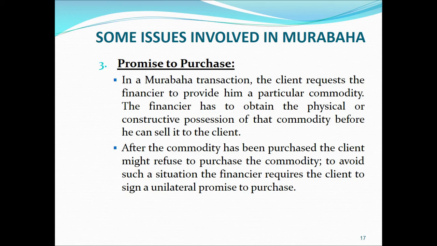So here it is mentioned as well that after the commodity has been purchased, the client might refuse to purchase the commodity. To avoid such a situation, the financier requires the clients to sign a unilateral promise to purchase. So we have discussed here the rationale behind this document which is obtained by the Islamic bank. So one should not have any objection, keeping in view the objective of this document.